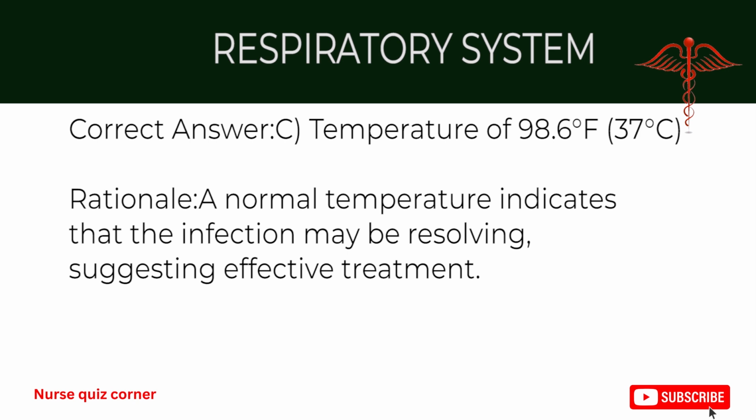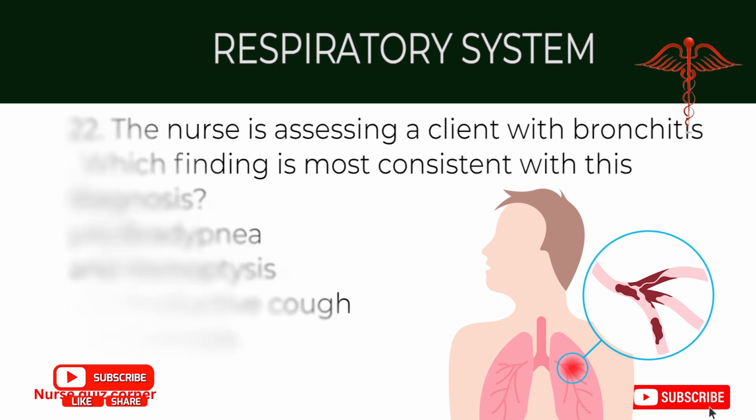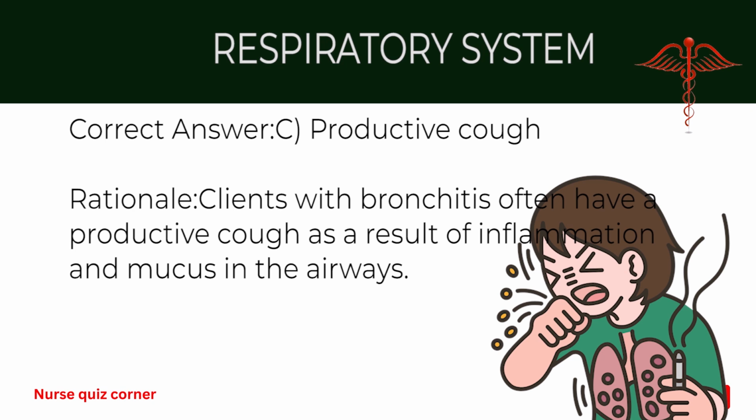Rationale: a normal temperature indicates that the infection may be resolving, suggesting effective treatment. 22. The nurse is assessing a client with bronchitis. Which finding is most consistent with this diagnosis? A. Bradypnea. B. Hemoptysis. C. Productive cough. D. Cyanosis. Correct answer C. Productive cough. Rationale: clients with bronchitis often have a productive cough as a result of inflammation and mucus in the airways.